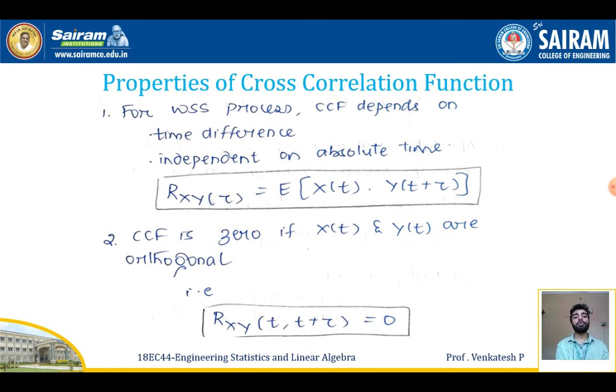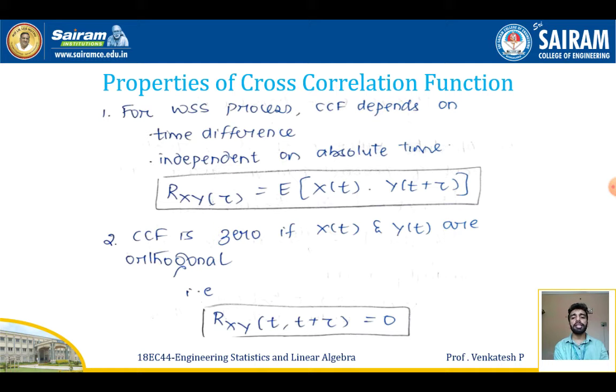The properties of the cross correlation function. For a wide sense stationary process, the cross correlation function depends on the time difference, not on the absolute time. So Rxy of tau is given by expectation of x of t, y of t plus tau.